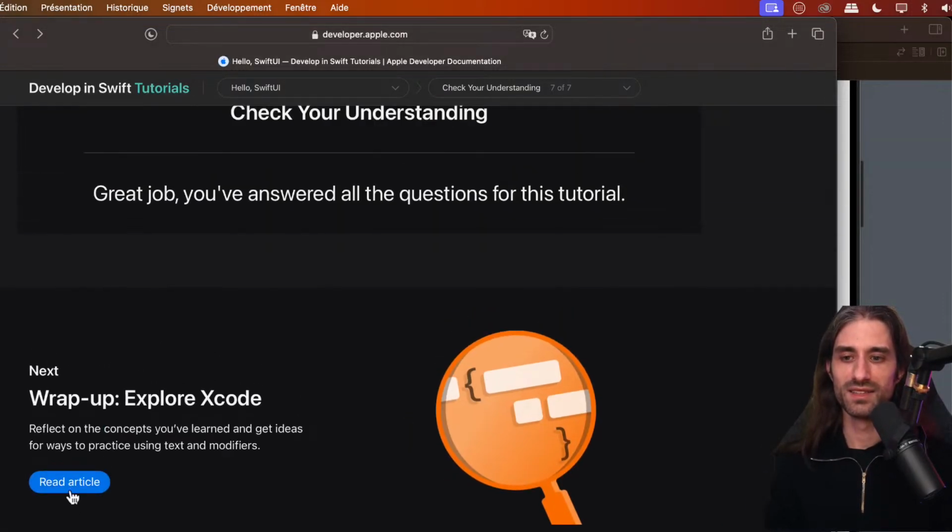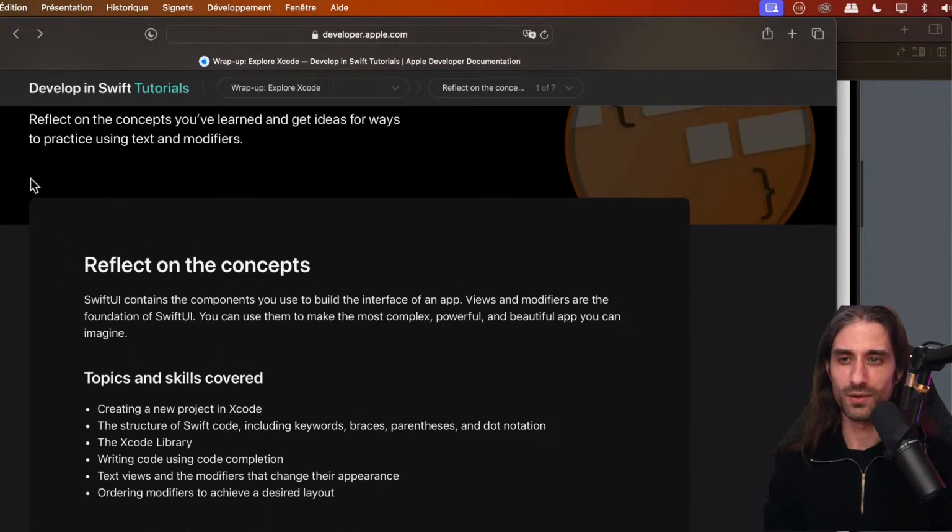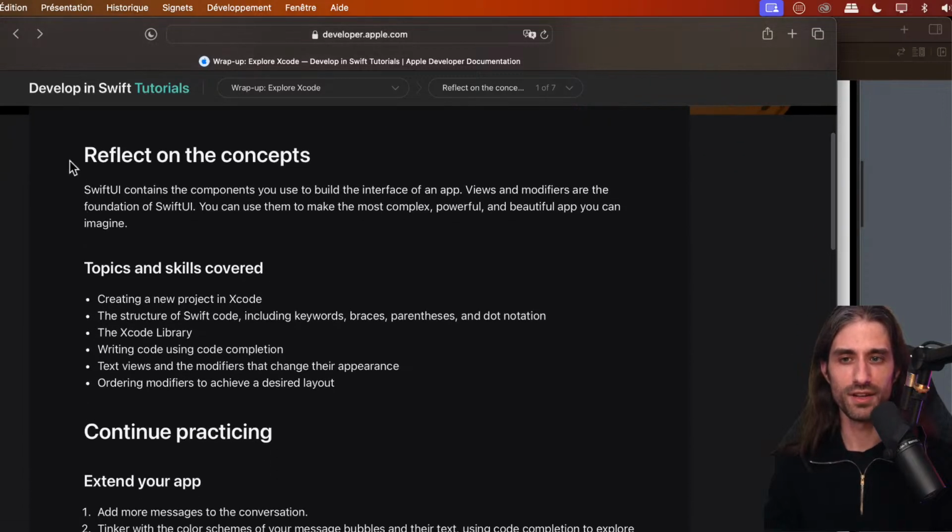All right. So let's read the wrap-up about exploring Xcode. So the first chapter. Time to reflect on the concepts we've learned and get ideas for ways to practice using text and modifiers. So what have we learned? What are the concepts that we have learned that we should reflect on? SwiftUI contains the components used to build the interface of an app. Views and modifiers are the foundation of SwiftUI. You can use them to make the most complex, powerful, and beautiful app you can imagine. We just covered the very basics, but you can make very complex apps using this basic building block that we've just covered.